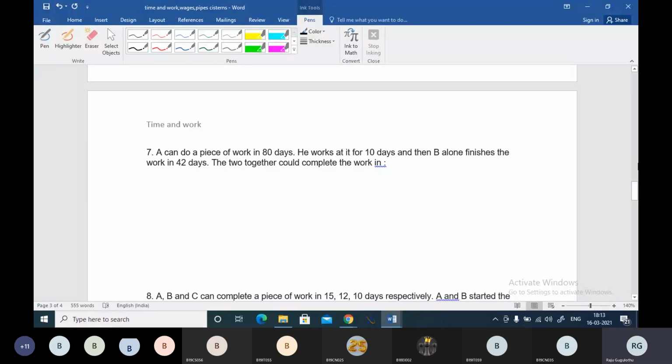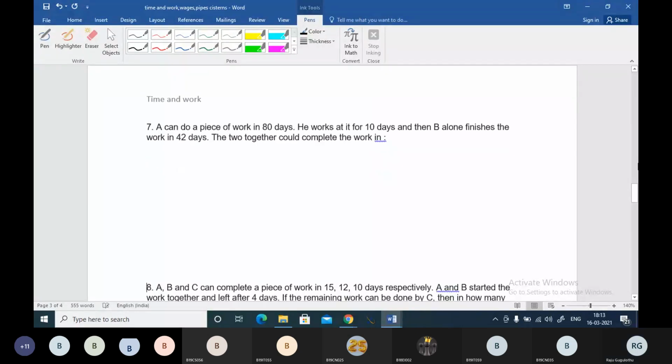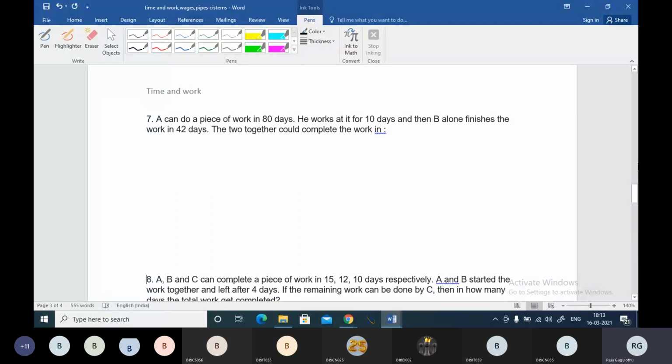A can do a piece of work in 80 days. Okay. He works at it for 10 days. Okay. And then B alone finishes the work in 42 days. They two together could complete the work in how many days? Come on, good model question.